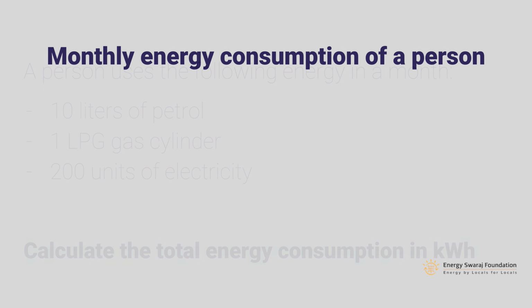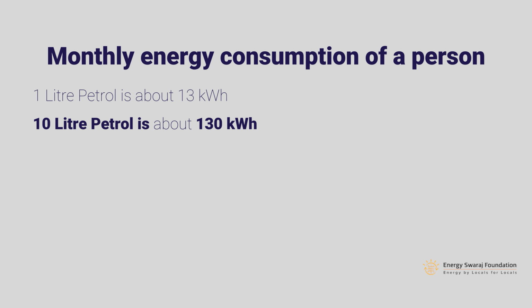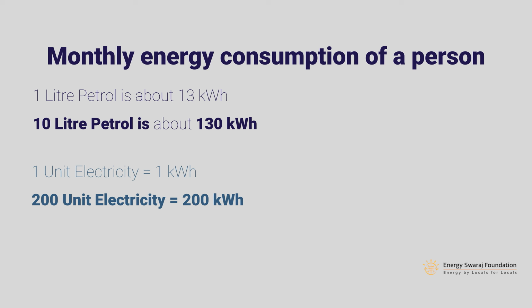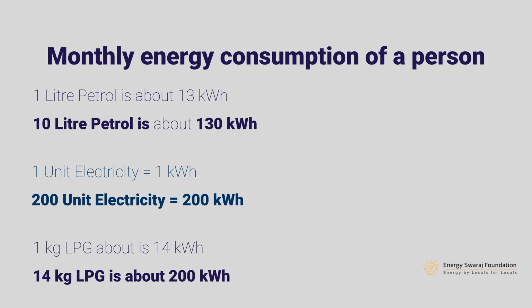So monthly energy consumption can be calculated in the following way. First of all, we know that 1 liter of petrol is equal to 13 kilowatt hour or 13 units. Therefore, 10 liters of petrol is equal to 10 into 13, 130 kilowatt hour. Okay, 1 unit of electricity is equal to 1 kilowatt hour, isn't it? 1 unit is 1 kilowatt hour. So 200 units of electricity is equal to 200 kilowatt hour. That also we know. 1 kilogram of LPG is 14 kilowatt hour, and 14 kilogram of LPG is about 200 kilowatt hour. That is, one LPG cylinder is equal to 200 kilowatt hours.